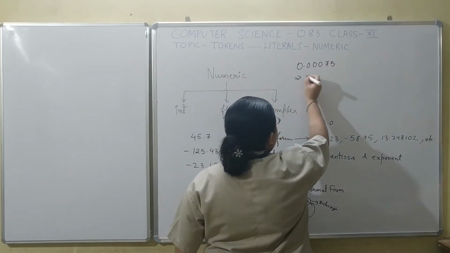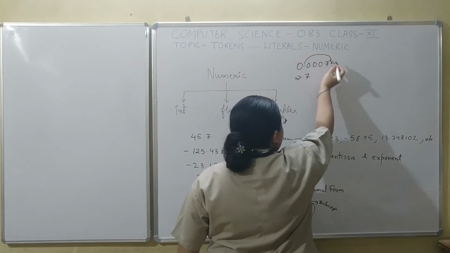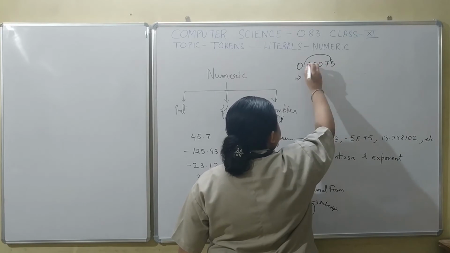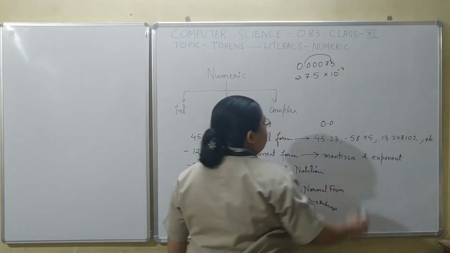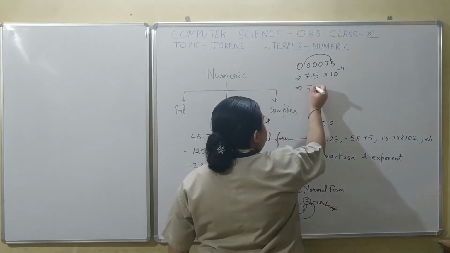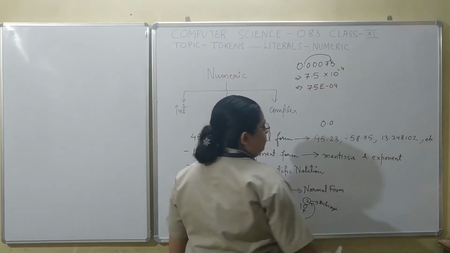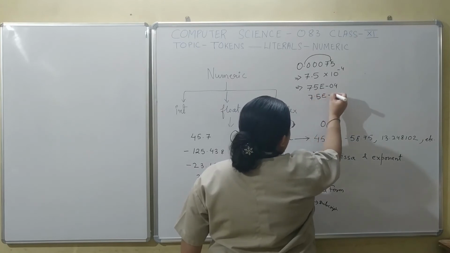You will be moving this decimal point towards the right hand side, and because I am moving it 4 places, this would be into 10 raised to the power minus 4. How to represent this number? 7.5 E minus 04, or you can also write 7.5 E minus 4.